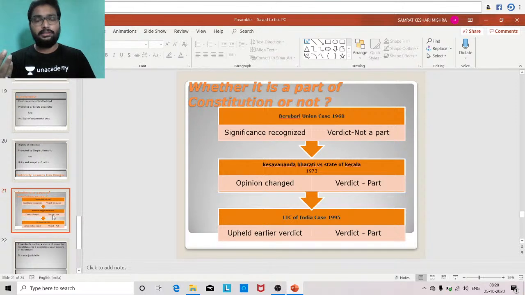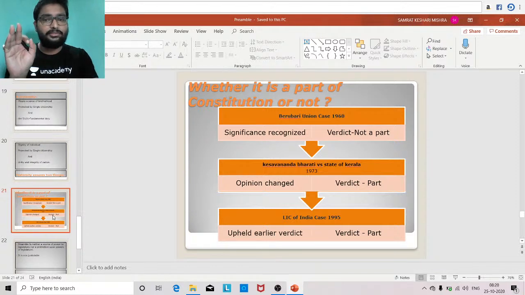So next, let's discuss whether the preamble is a part of the Indian Constitution or not. In this regard, you need to remember three case laws. First was the Berubari Union case in 1960. Second was the Keshavananda Bharati versus State of Kerala case, 1973. And the third one is the Life Insurance Corporation of India case, 1995.